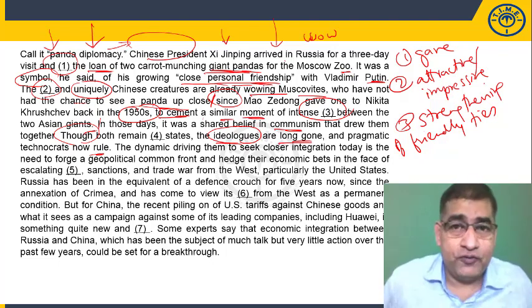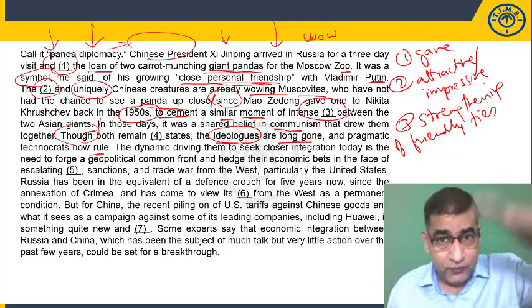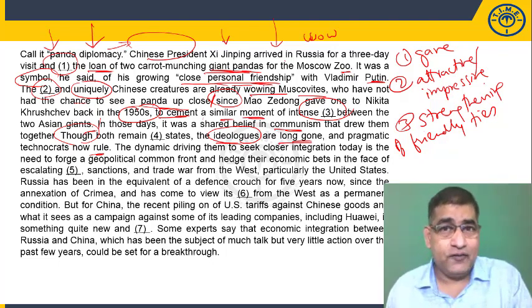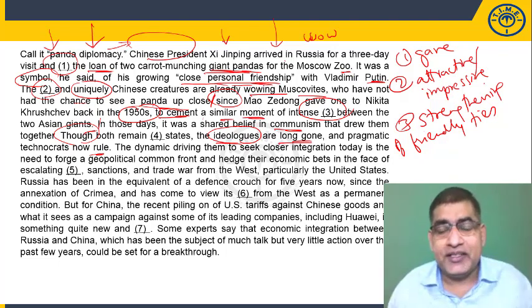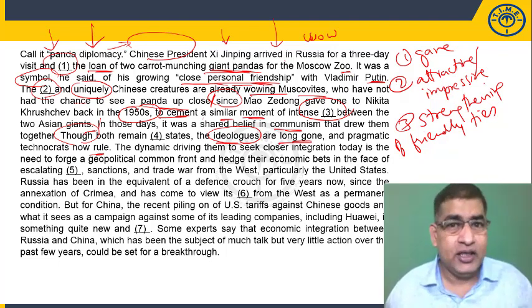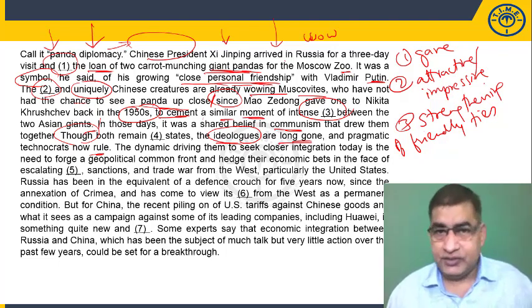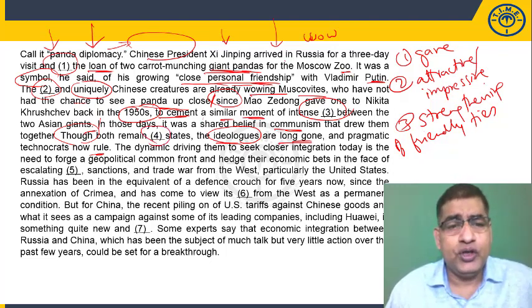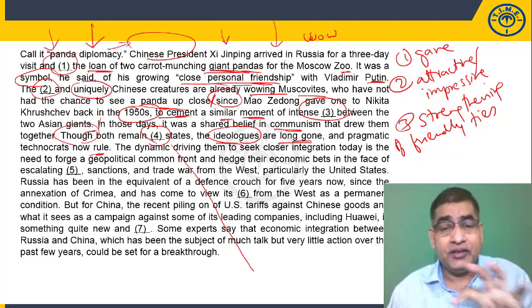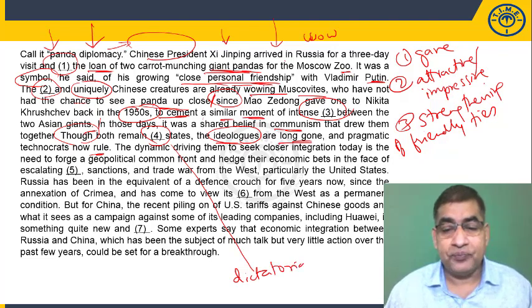If you know the history of both China and Russia, the former rulers were very dictatorial. The rulers before, for example, in China, and in Russia, for example, Stalin and Lenin, were very autocratic rulers. Of course, their intention was to establish socialism, communism, etc. But the way they dealt with governance was not good. It's known everywhere. So the word that should go here should mean something similar to that. Let us say dictatorial or extreme.